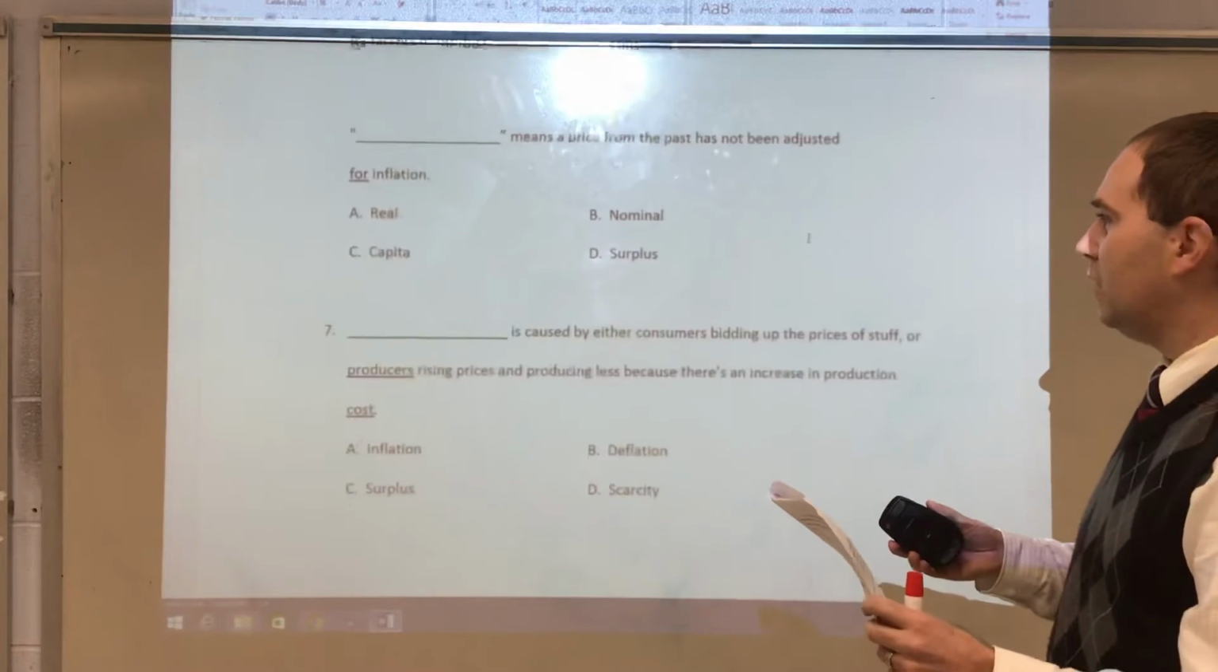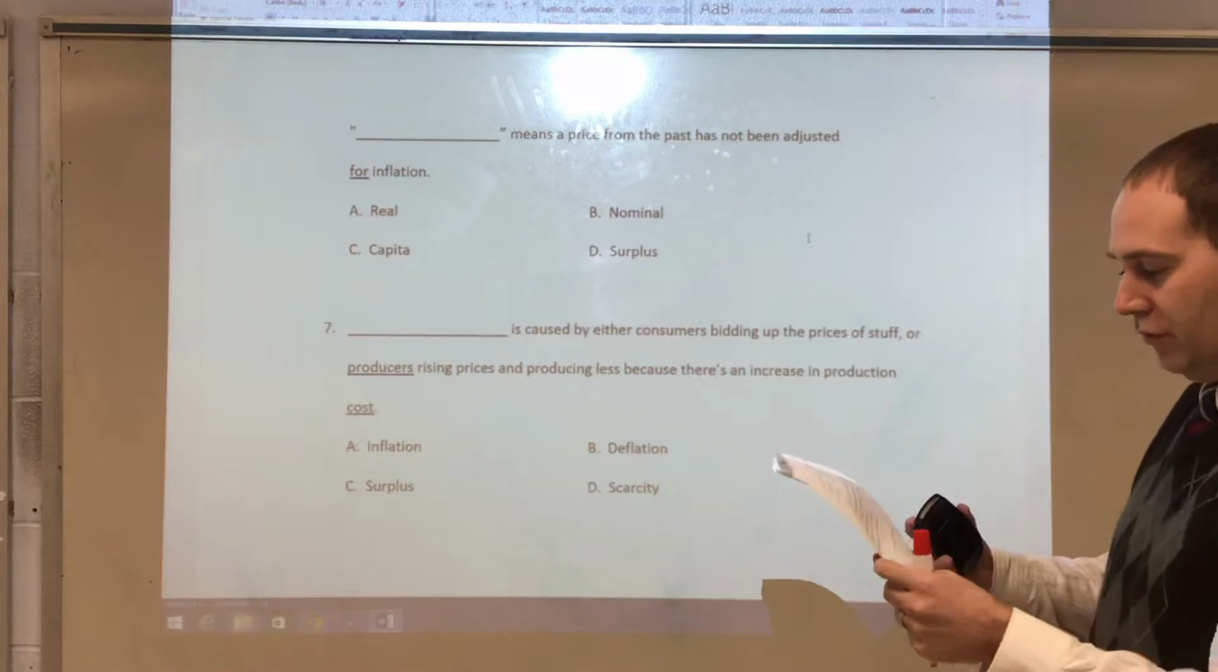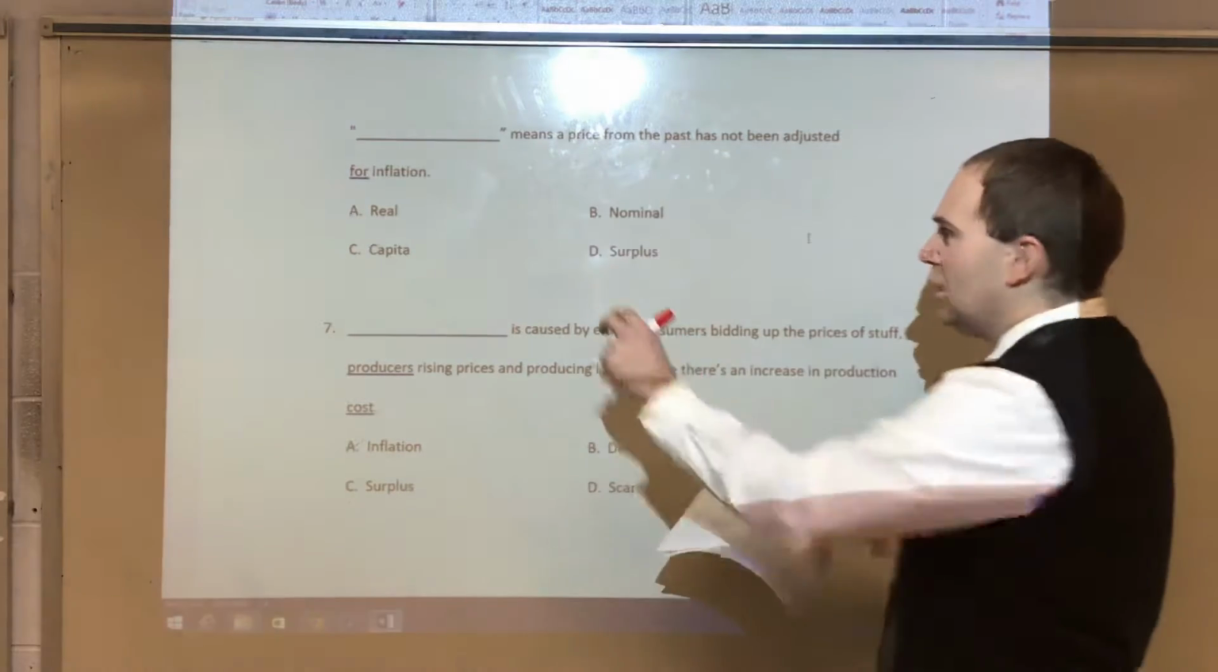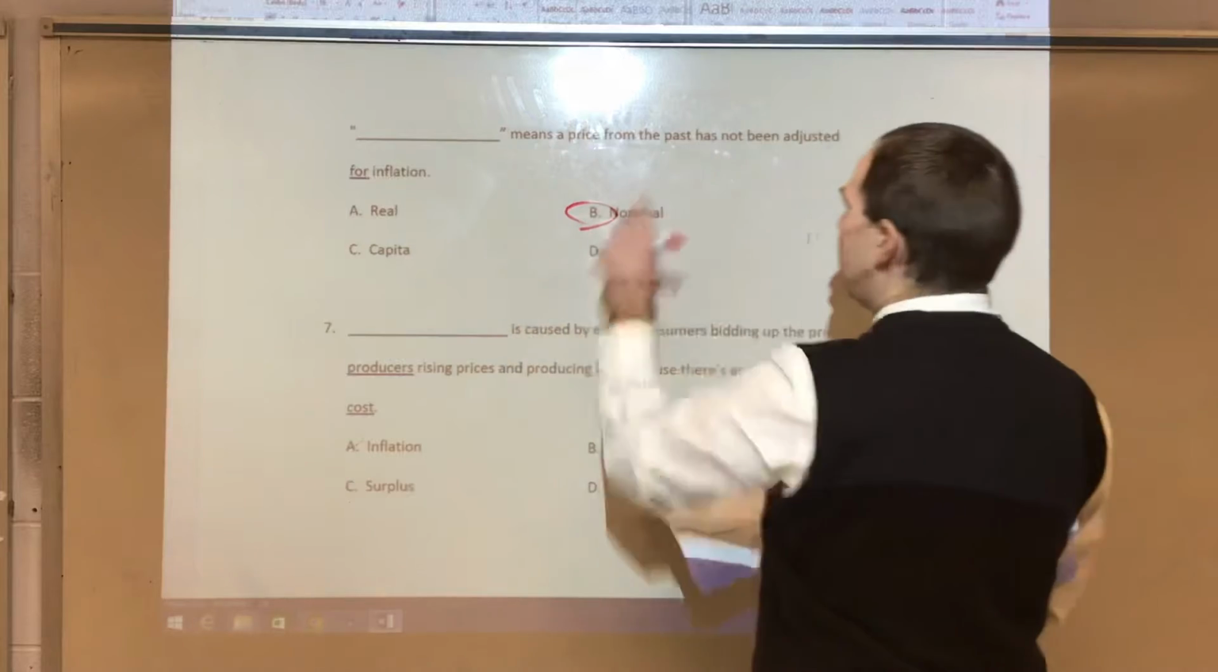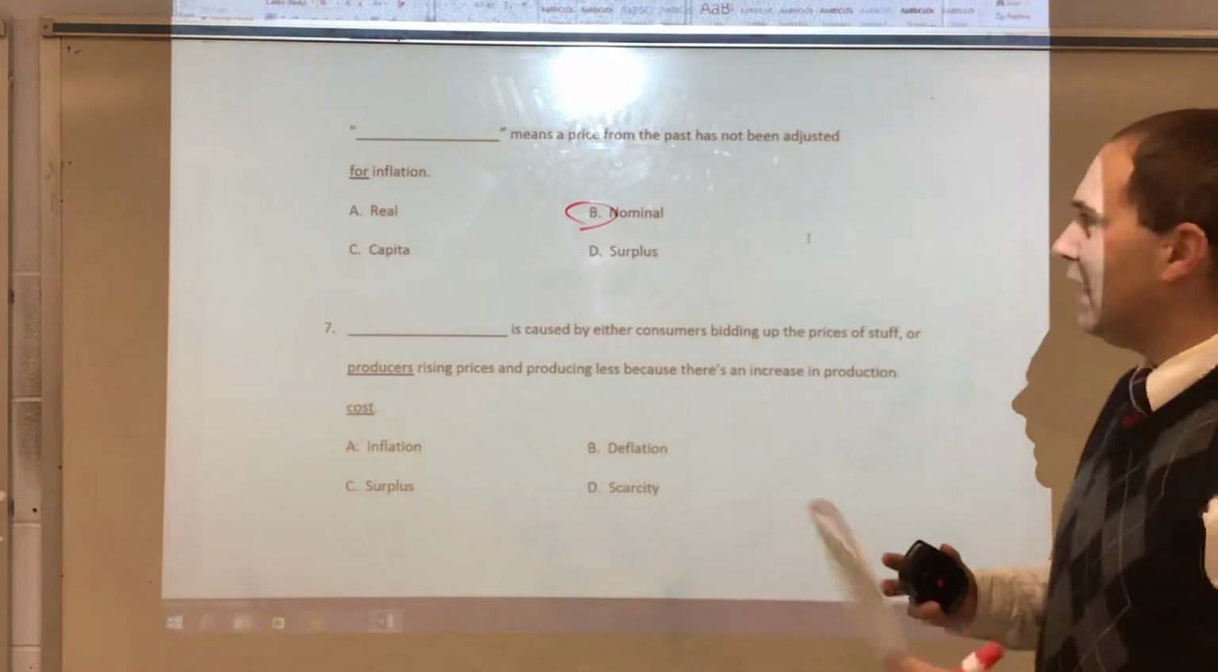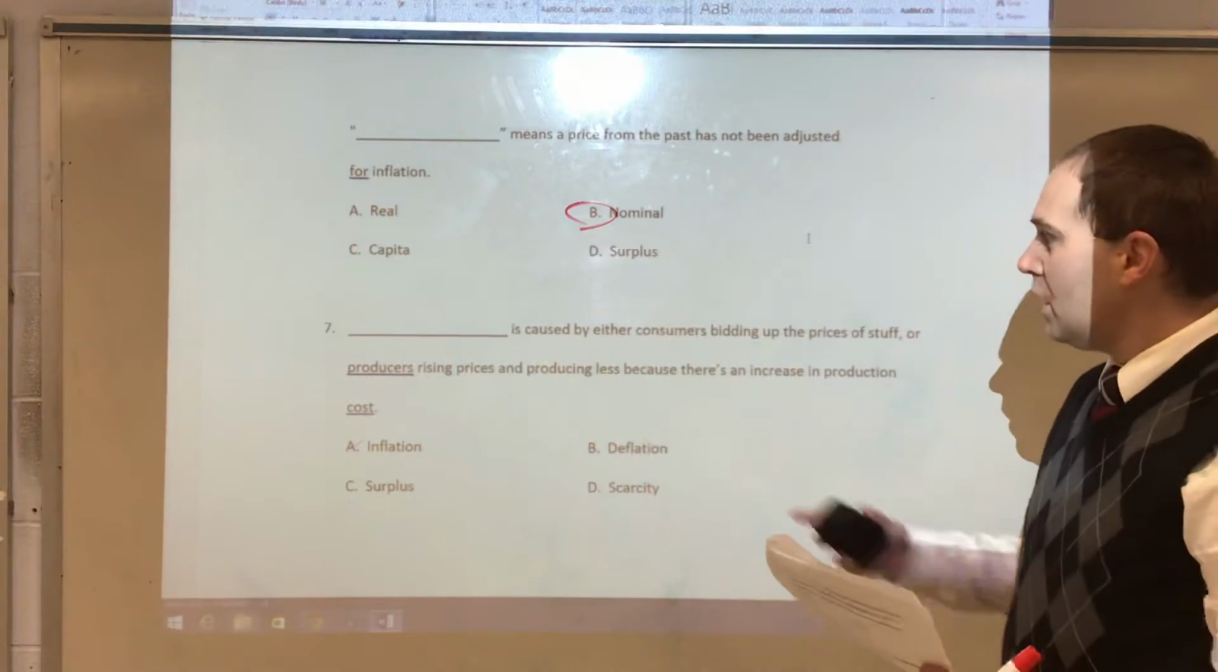All right. Looks like we got another question in here. Didn't really realize that, but it's going to be nominal. Nominal means the price for the past has been adjusted for inflation.